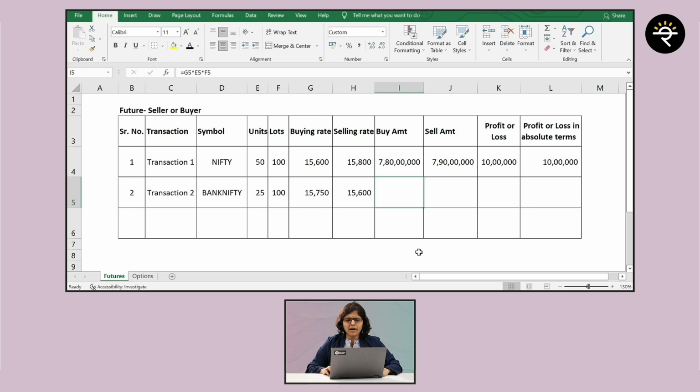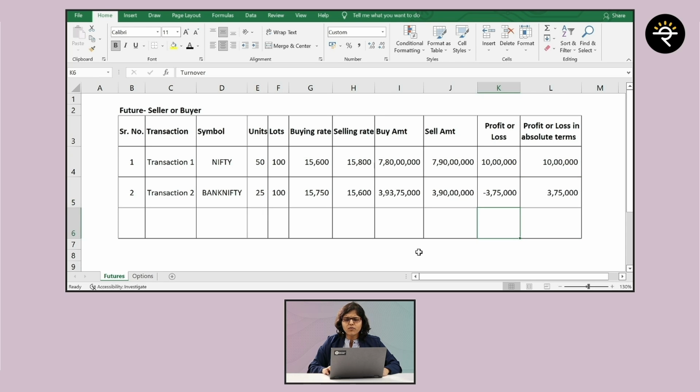But now let's calculate the buying amount, then selling amount, then we have a profit or loss figure. And how much is the profit or loss? It's minus 3,75,000. What is the profit or loss in absolute terms? Absolute terms, it's 3,75,000 in simple words. Absolute terms is like the mod value. Mod value means what? We are not going to take the plus or minus sign. It's just the number we have to take up, right?